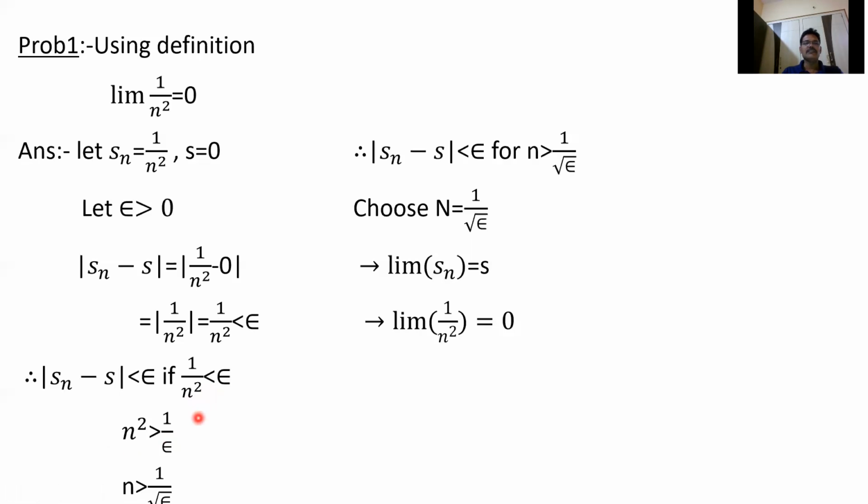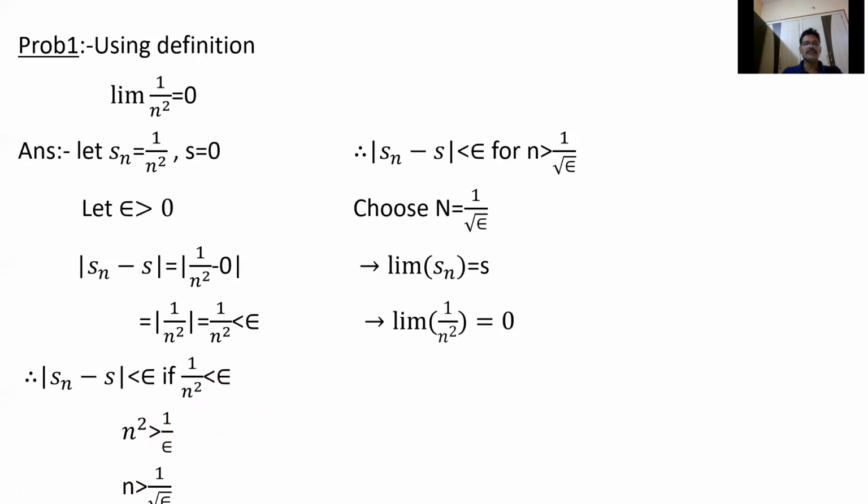We know that 2 is less than 4, for example, but 1/2 is greater than 1/4. So whenever reversing the number, the sign will be changed. Here less than is there, so greater than. So 1/n² < epsilon implies n² > 1/epsilon.